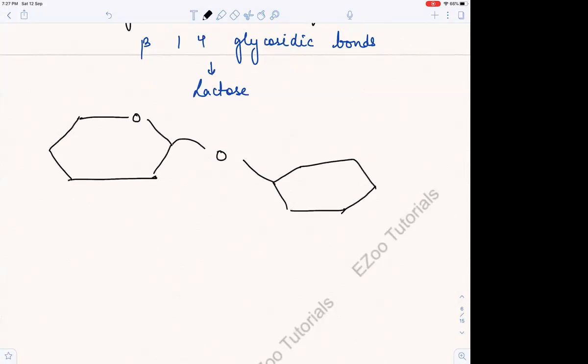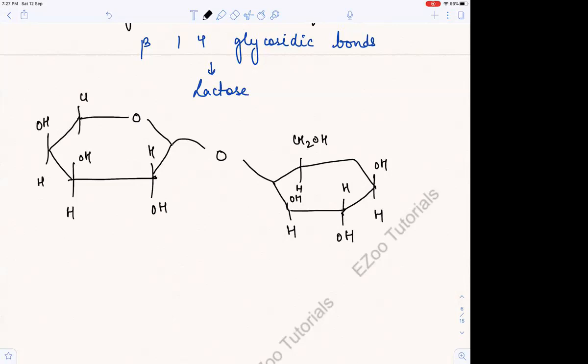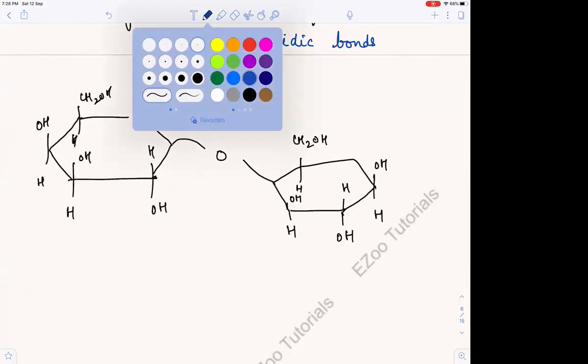So what did we get? We got lactose. Okay, I hope. Which bonds formed? Beta 1,4 glycosidic bonds. Why beta? Because the OH groups of carbon 1 and carbon 6 were in the same direction, and that's why it was beta glucose and beta galactose. Okay, so here our lactose is ready, and this is lactose. It is found naturally in milk. And it has beta 1,4 glycosidic bonds. I hope this much is clear.